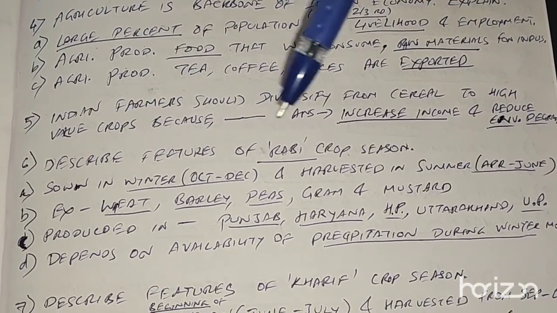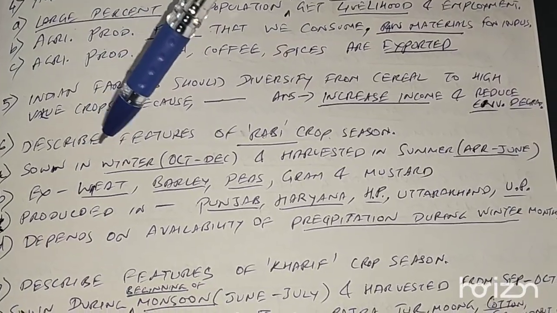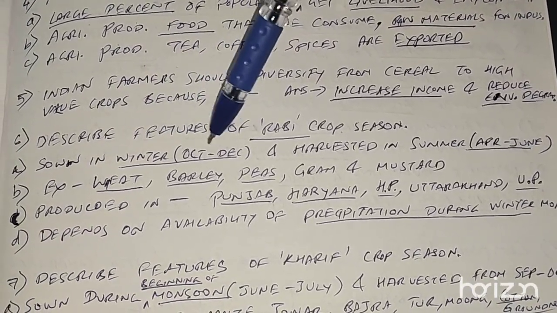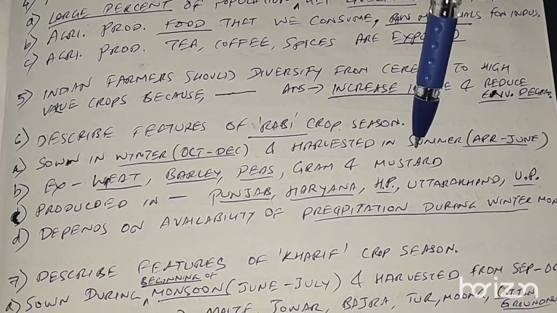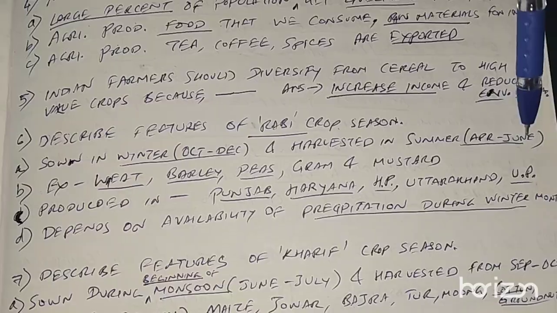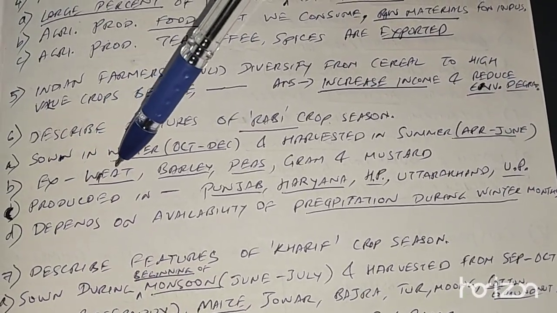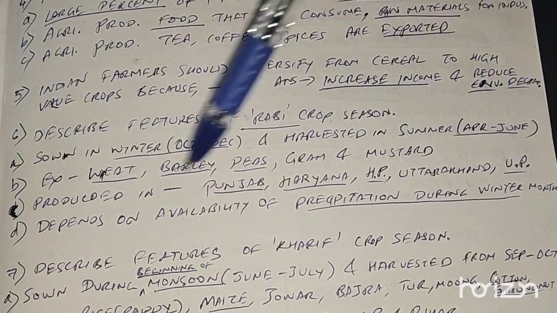Describe features of rabi crop season. Rabi crop is called winter crop. It is sown in winter season during October, November, December, and harvested in the coming summer, that is April, May, June. Such crops sown in winter and harvested in summer are wheat, barley, peas, gram, and mustard.